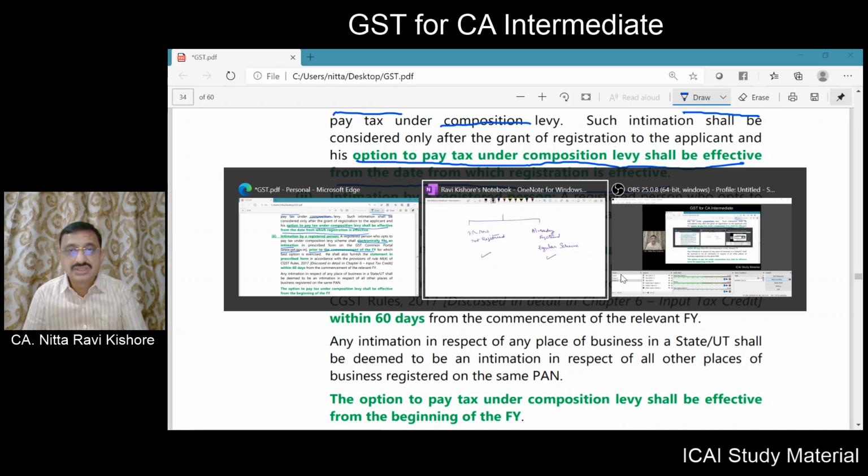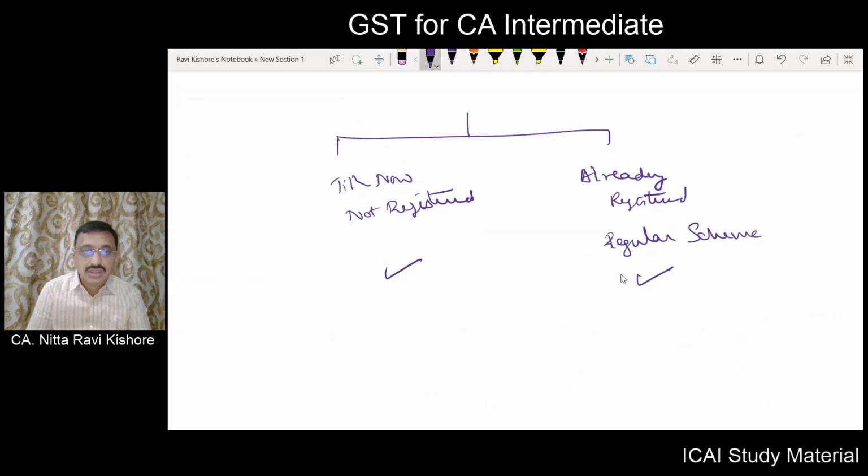Now suppose you are already doing the business during 2019-20, and you are a regular taxpayer. Now for a financial year, during this period your turnover is less than or equal to 1.5 crore.